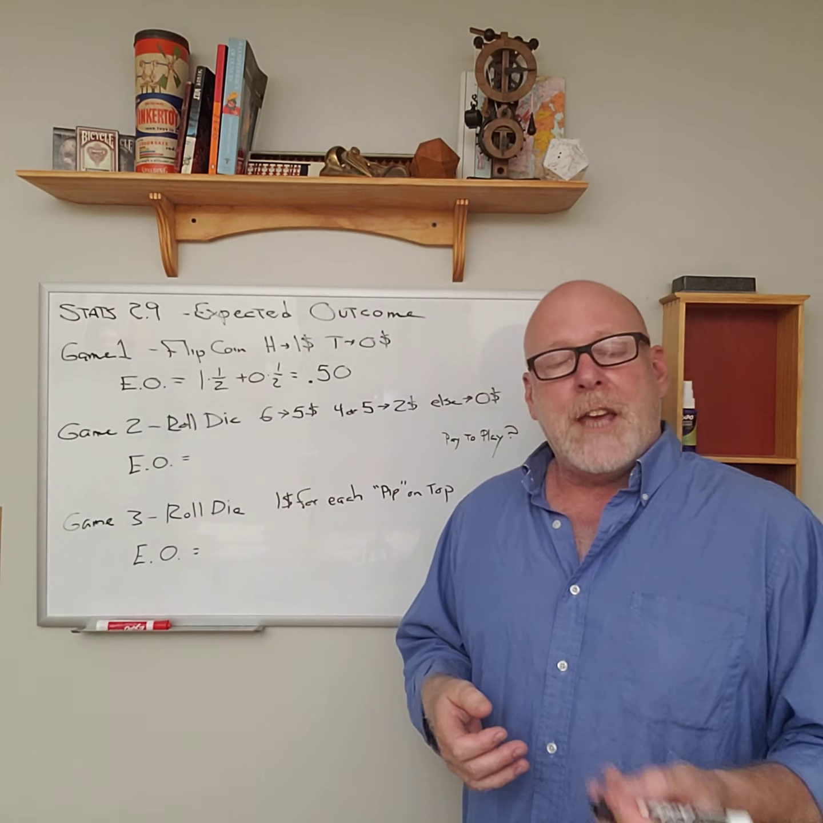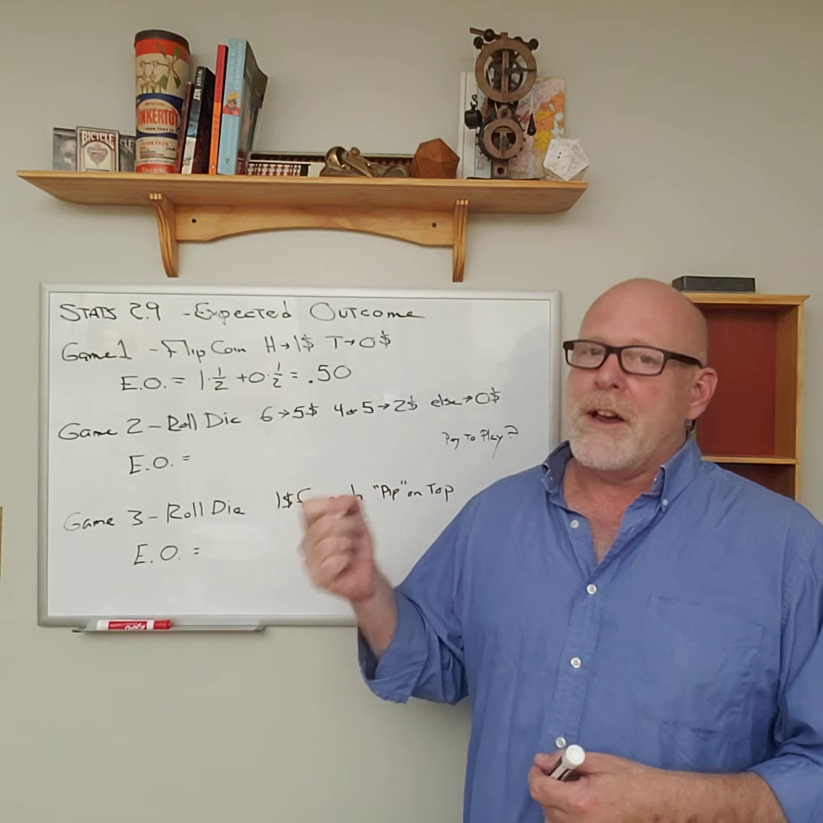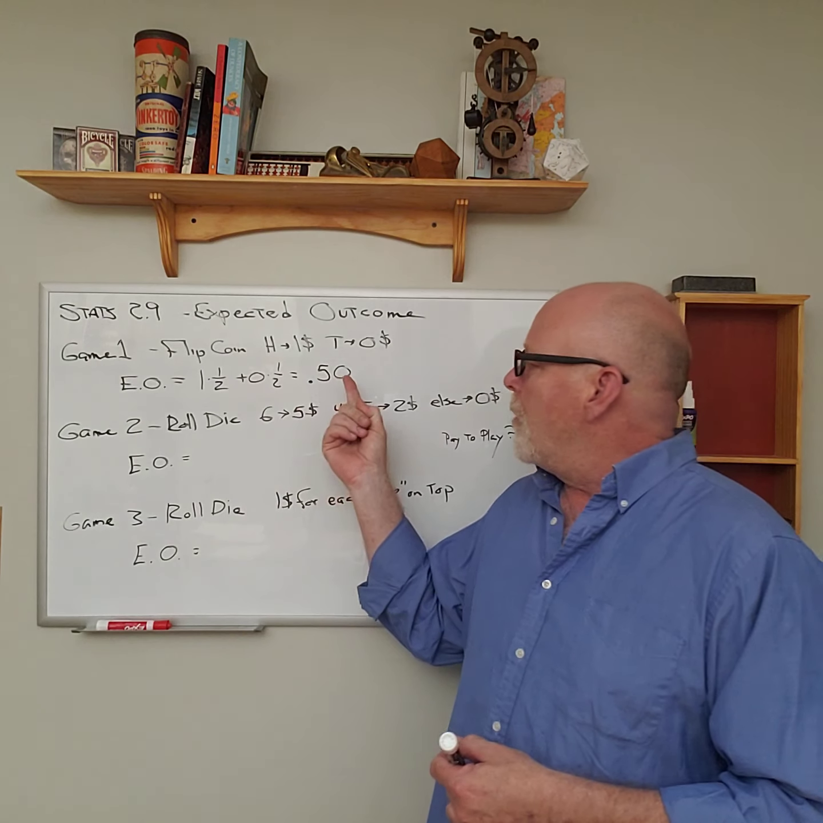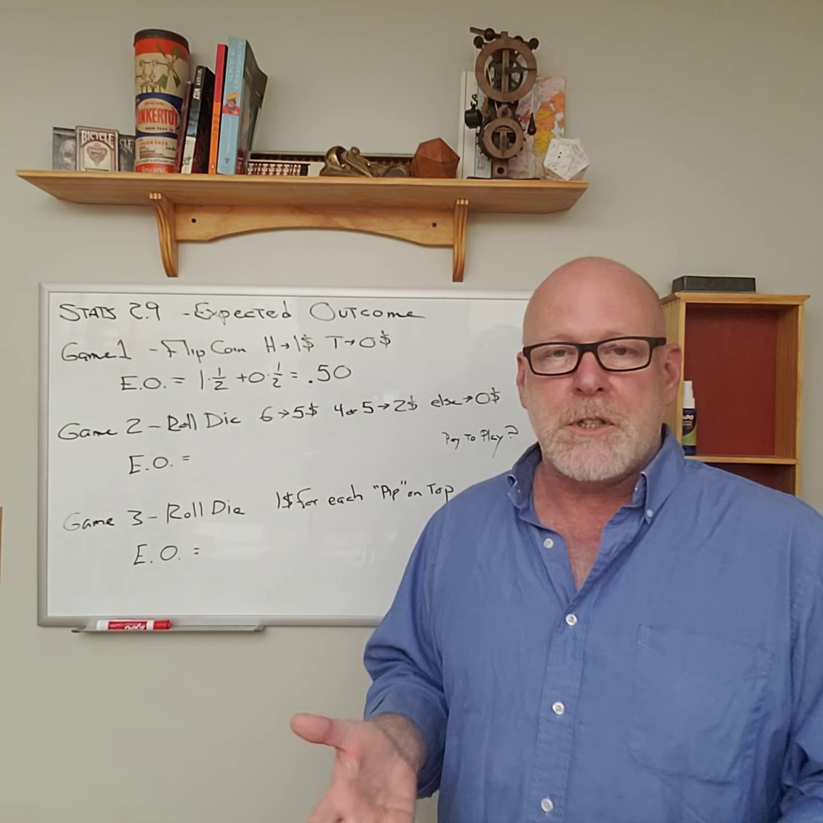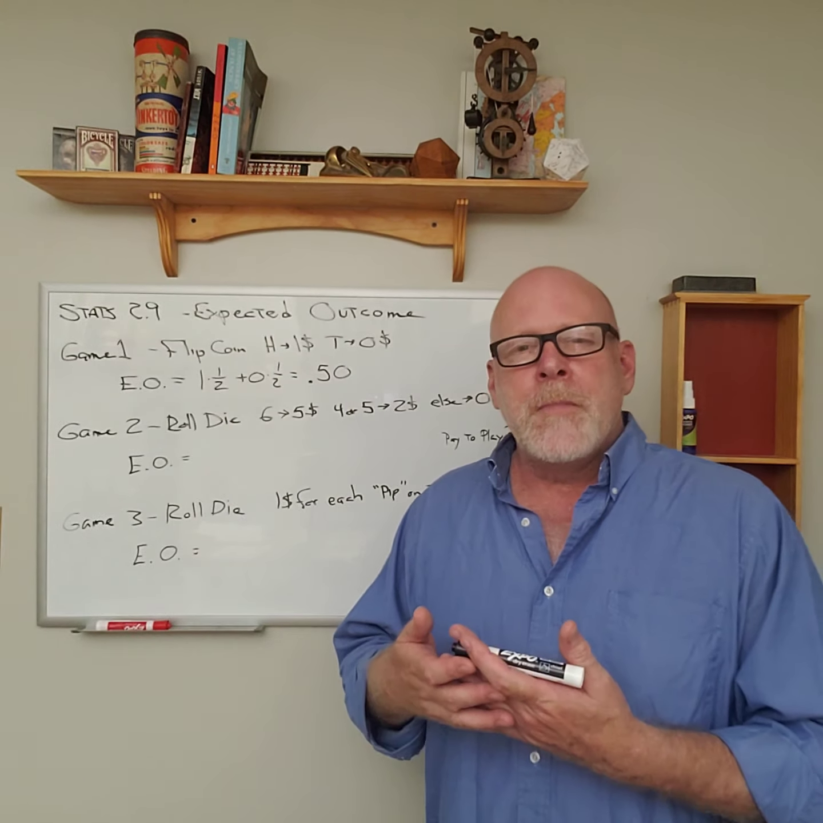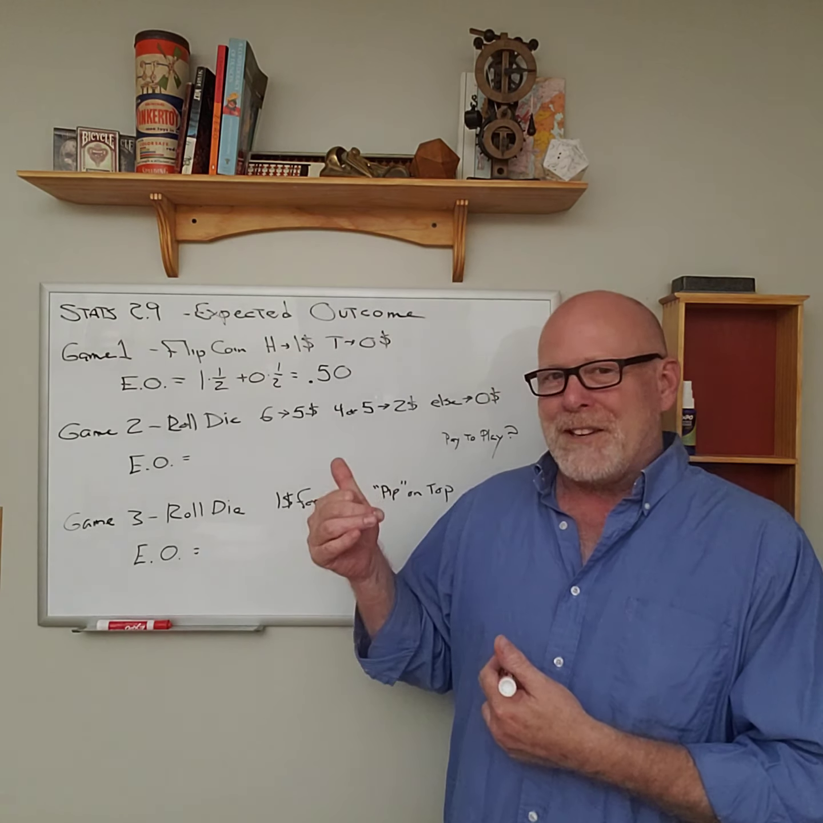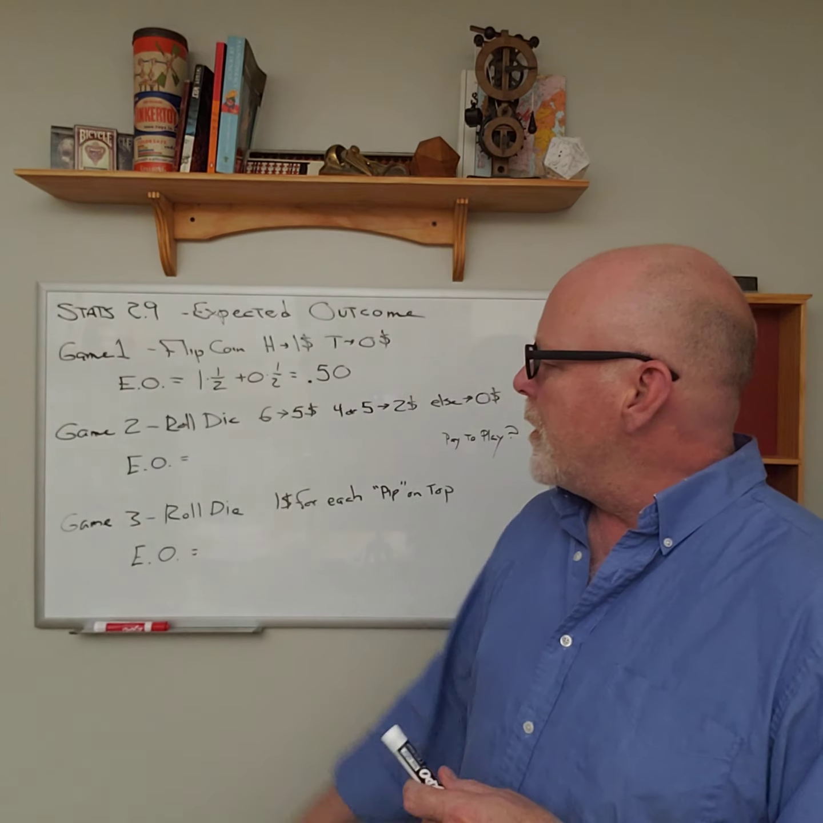On the other hand, if the game costs $0.25 to play, then I'll play this one all day long, because on average over time, I'm going to win 50 cents back. I'm going to pay $0.25, but I'm going to win 50 cents back, which is a profit of 25 cents. Okay, so that's what good expected outcome is for us. Let's look at a couple more slightly more complicated situations.